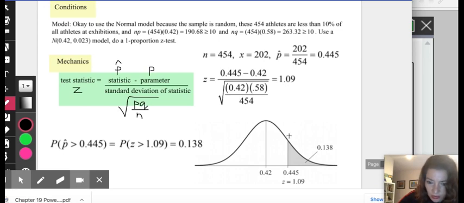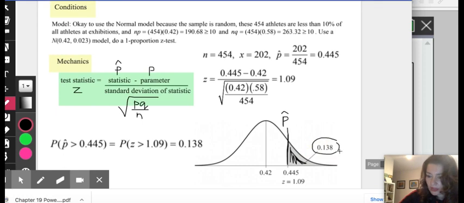Now our Z-score on the curve is somewhere here, which is 1.09. Now pay attention that this is also where our P hat is. So this is the Z-score that corresponds to 0.445, and we want greater than. So greater than that, we're going to check the area to the right. Now looking at our p-value, that is the area under the curve, which is given as 0.138.